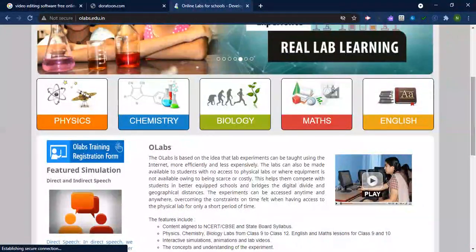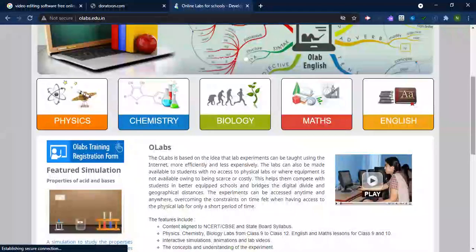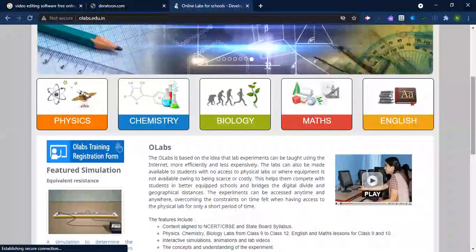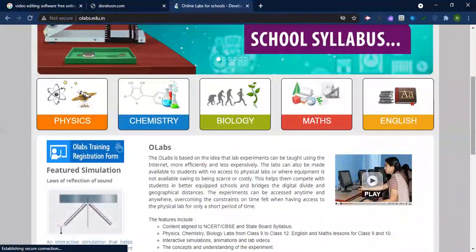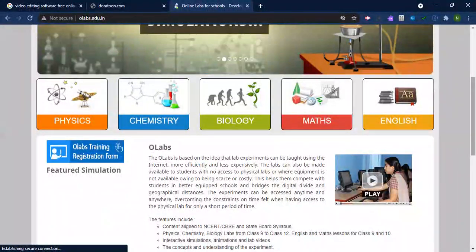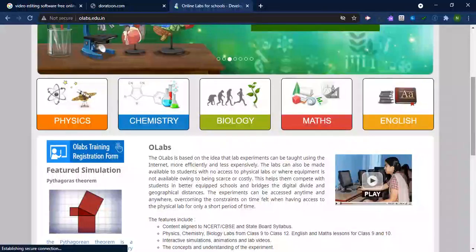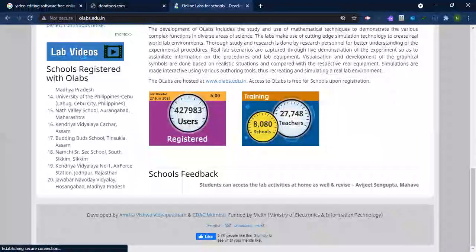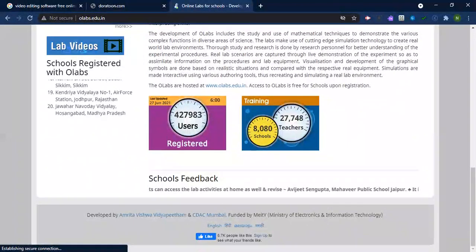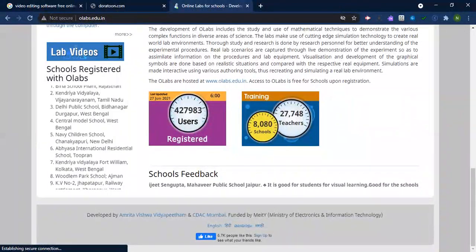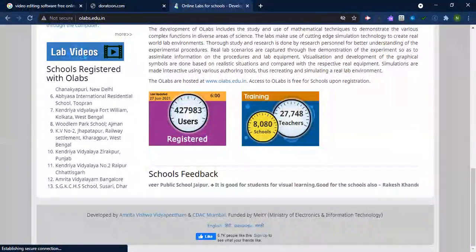The labs can also be made available to students with no access to physical labs, wherein the school doesn't have any access to the physical labs and where equipment is not available owing to being scarce or costly. So this helps them compete with students in better equipped schools and bridges the digital divide and geographical distances too. This website has been developed by Amrita Vishwa Vidyapeeth in coordination with CDAC Mumbai, and is funded by the Ministry of Electronics and Information Technology.